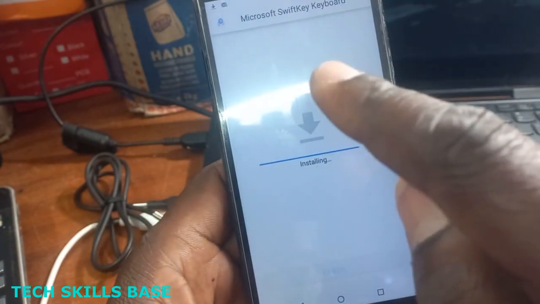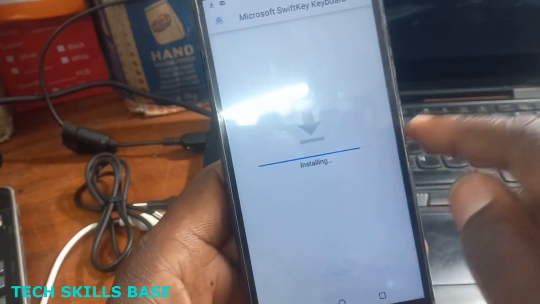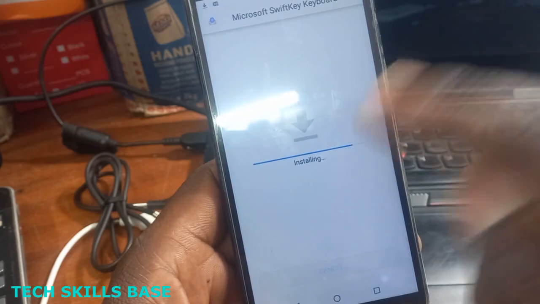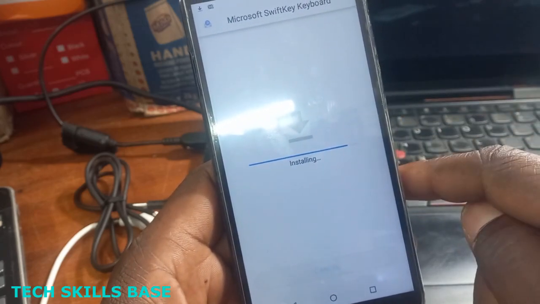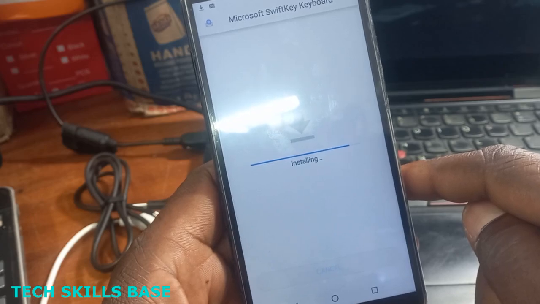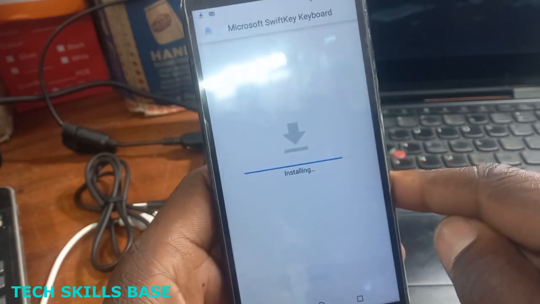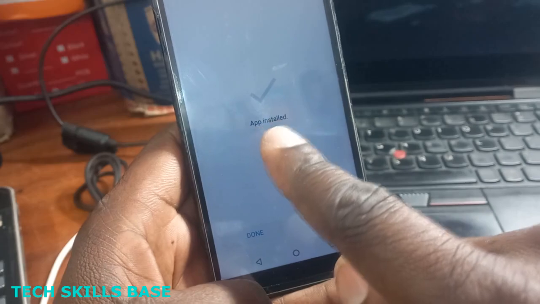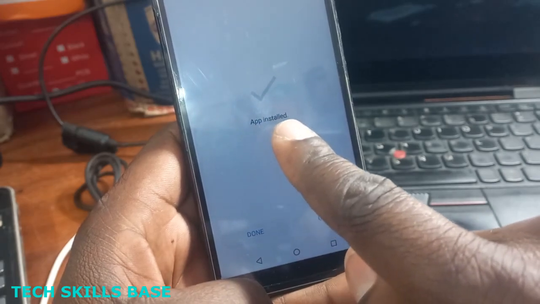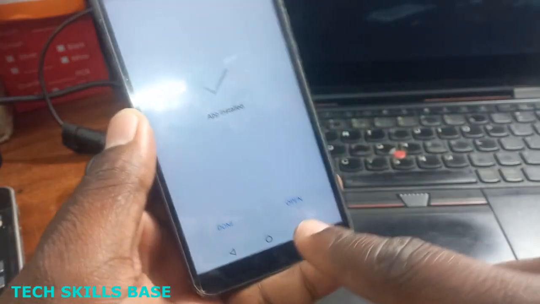You install it on the device, the Huawei 5 Prime 2018. When you finish installing, automatically the keyboard will show on your device, because the keyboard was missing. Okay, it's finished. App installed.